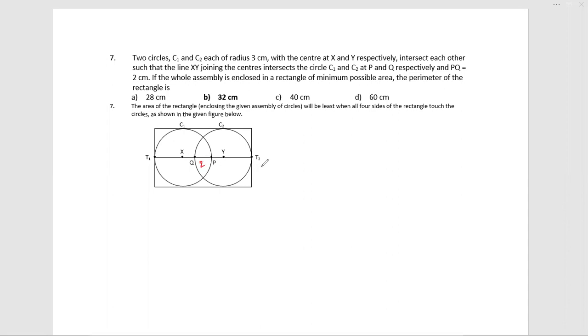This is 2. This up is 3, this up is 3 because of the radius. So the breadth is 6. This is 3, this is 3. That means this part is 1, this part is 1. So the breadth is 6, the length is 8. 3 plus 1 plus 2 plus 1 plus 3.